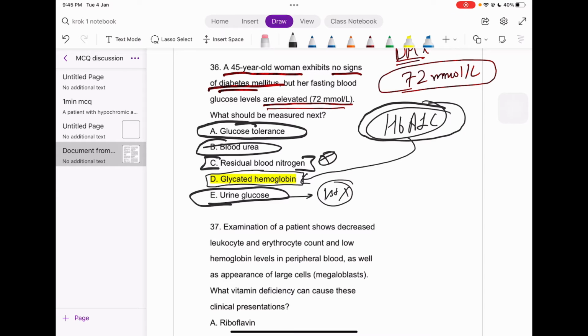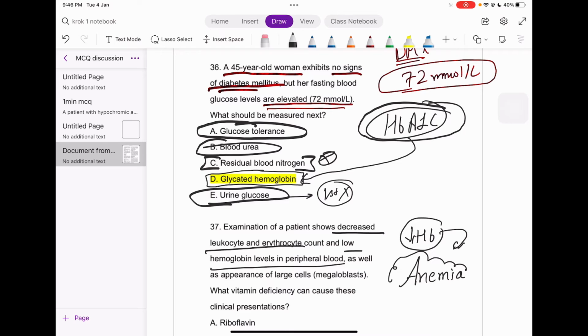Let's just proceed further. Examination of a patient shows decreased leukocytes and erythrocytes and a low hemoglobin level in the peripheral blood. So what can I suspect here? First of all, if there is less hemoglobin, what is that called? Anemia, right? So there is anemia present here, and the appearance of large cells. Oh my god, now I have my answer in my mind.